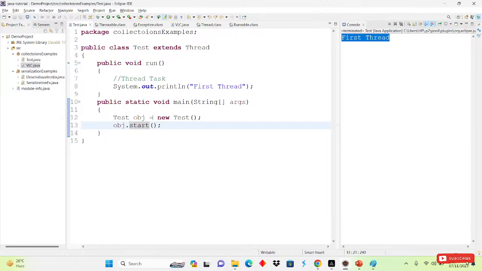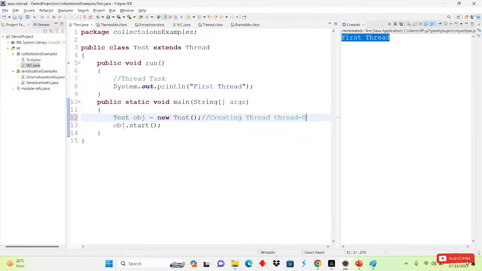In this way we can create a thread. And where is the thread created? Here our thread is created. By default, if you are not giving any name to the thread, the JVM will give a default name like thread-0, thread-1, thread-2, thread-3. Suppose we have only one thread now, then this thread's name is thread-0. We can set the name also, and get the name also. That we will learn in tomorrow's session.